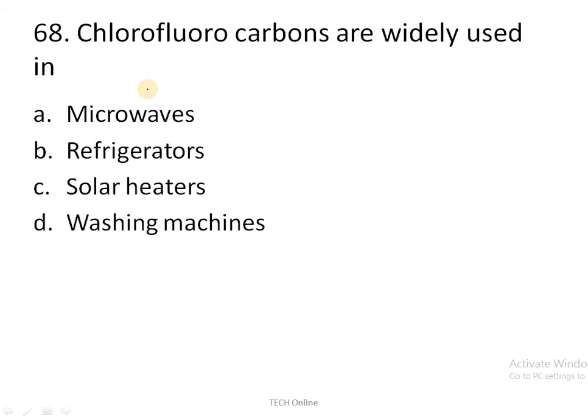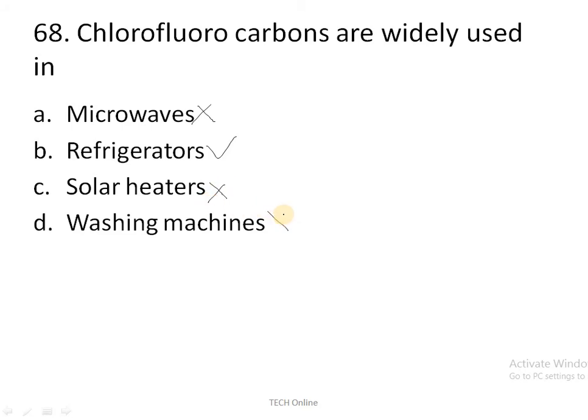So next question, chlorofluorocarbons are widely used in what? Chlorofluorocarbons is nothing but CFCs, okay, we call that. These are the freon gas. Freon gas is used in what? Refrigeration and air conditioning systems, that everyone knows. Here microwaves is a wrong answer. Okay, refrigerator is the correct answer because freon gas is used in refrigeration and air conditioning systems. Solar heater is also a wrong answer.